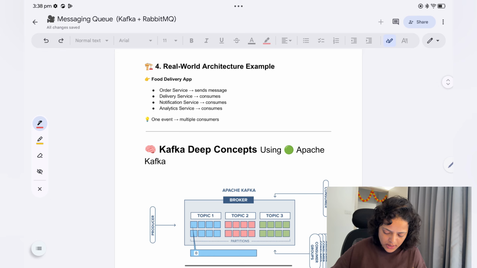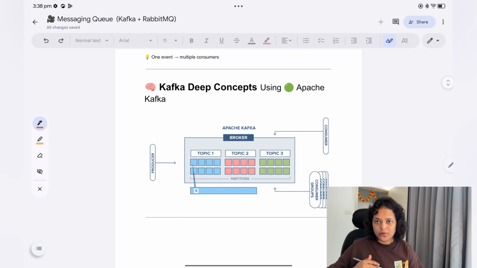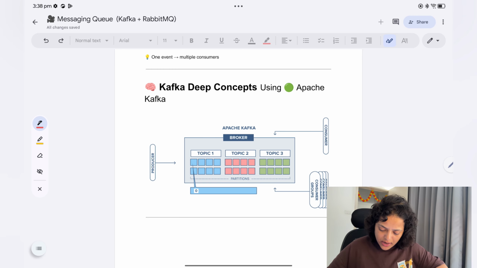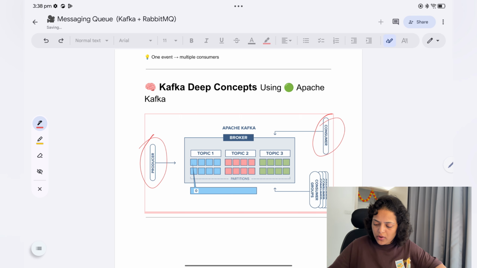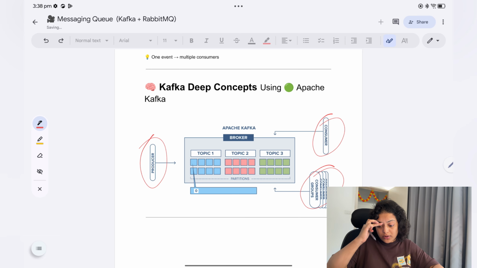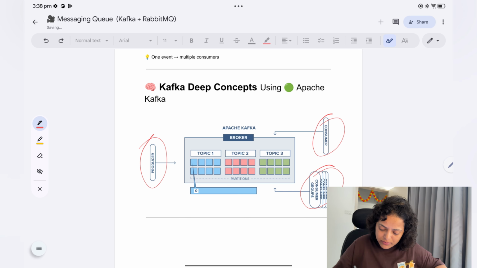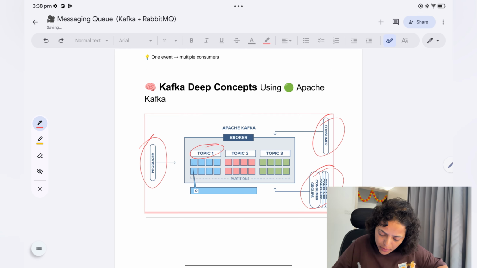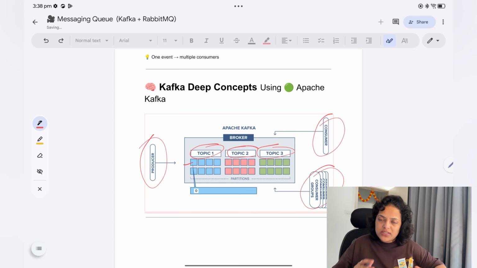Now the deep concept of Kafka. Let's discuss Kafka and then RabbitMQ. In Kafka, you will have a producer, then you will have a consumer, or you can have consumer groups also, which is a group of consumers. Then you will have a broker, which is the message center, you can say, and inside the broker you will have topics, and each topic is divided into partitions. So this is the simple architecture of Kafka.